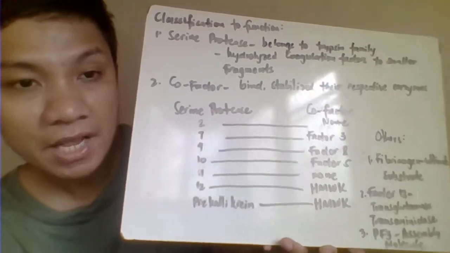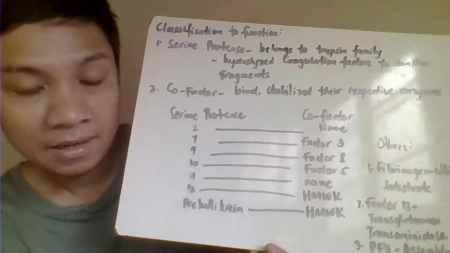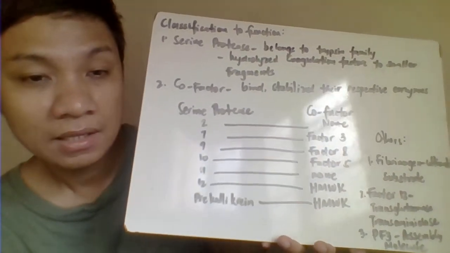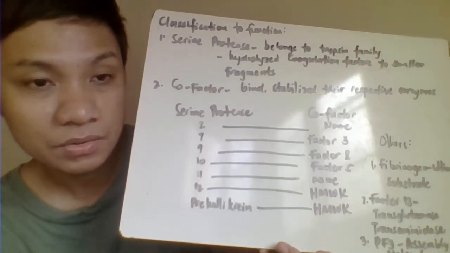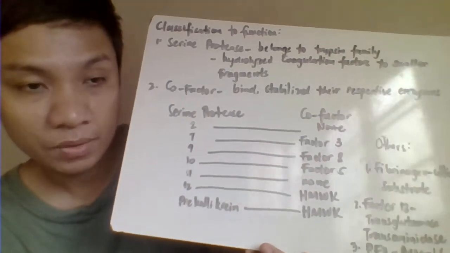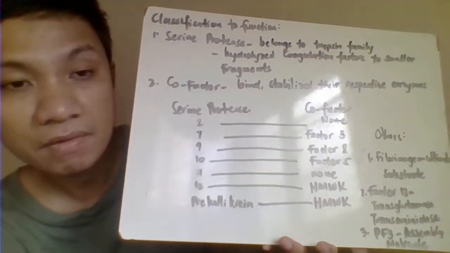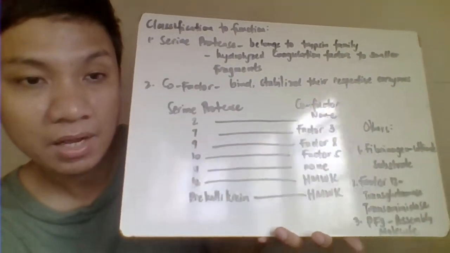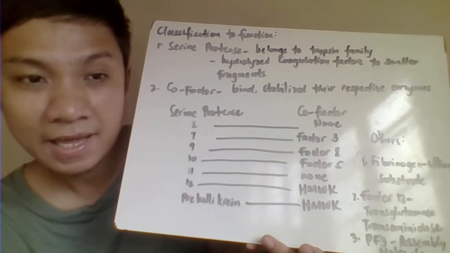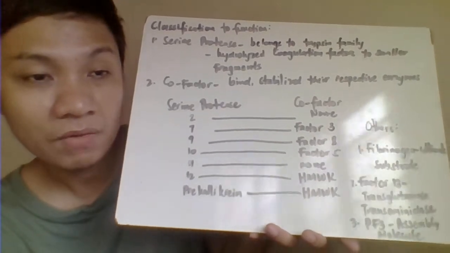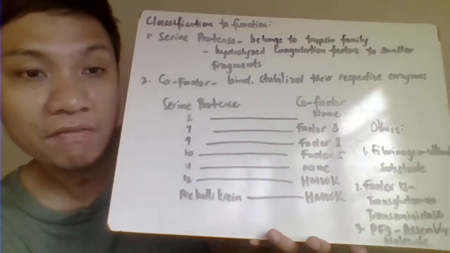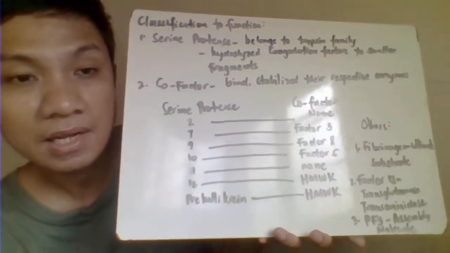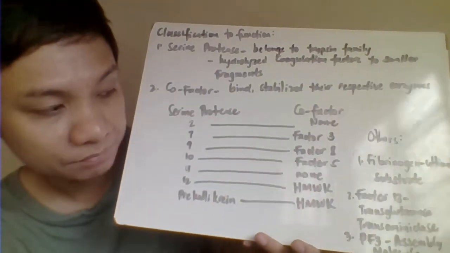Okay, other classifications. So ito yung mga ating mga other coagulation factors na they do not belong to either of your serine protease or even your cofactors. The first one, we have your fibrinogen. Fibrinogen, again, this is considered here as the ultimate substrate of our coagulation. So, again, you end up with the activation of coagulation factors by converting your fibrinogen to your fibrin clot. Considering here your fibrinogen as our ultimate substrate.